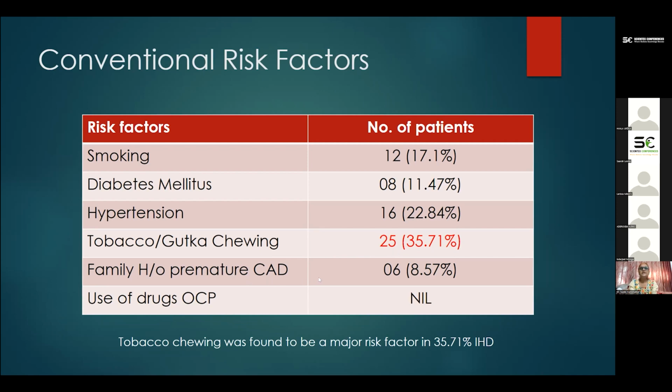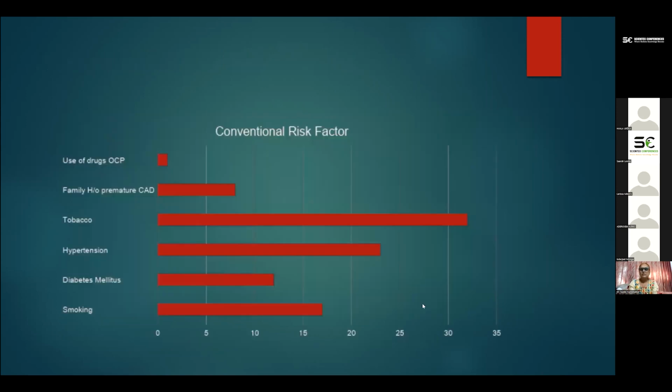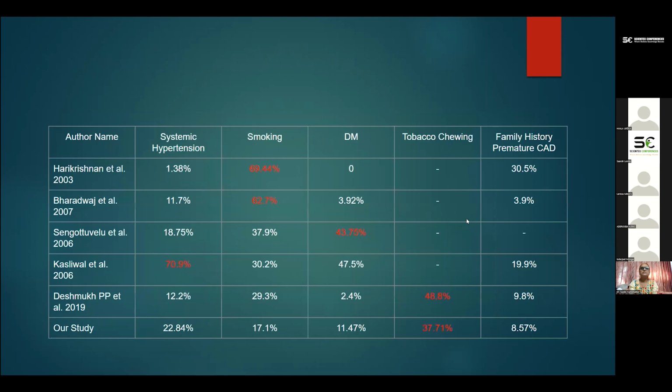History of premature CAD was present in 8.57%. So the important factor found was gutka chewing or tobacco, a smokeless tobacco, in 35.71%. Again, you can see that tobacco has an important association with our CAD patients.